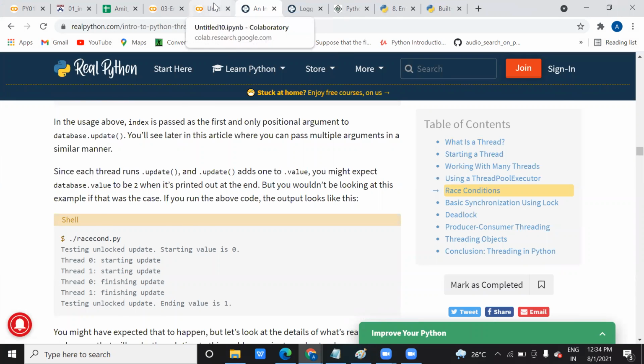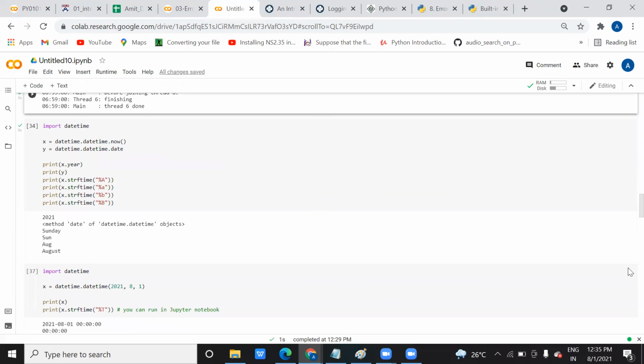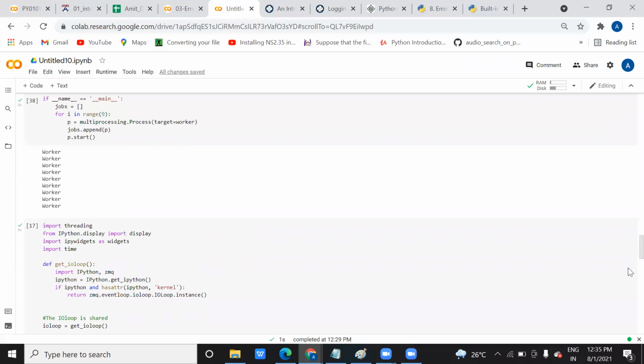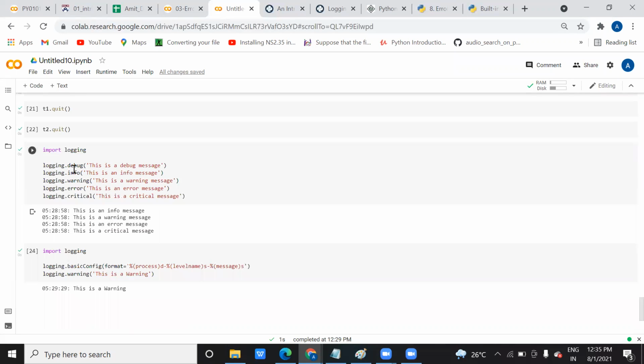Metadata means what each instruction actually is, whether it is a warning, an error message, or executable code. That is why this one is a debug message, an info message, a warning message. So when you write logging.debug, this logging will give you extra information, the metadata.